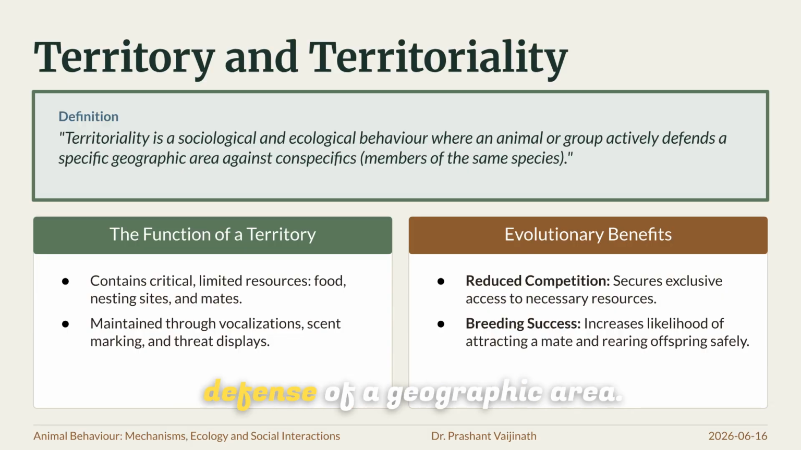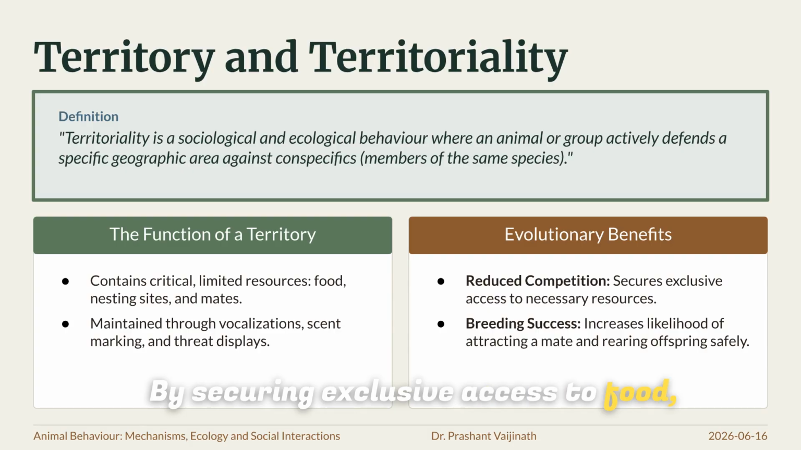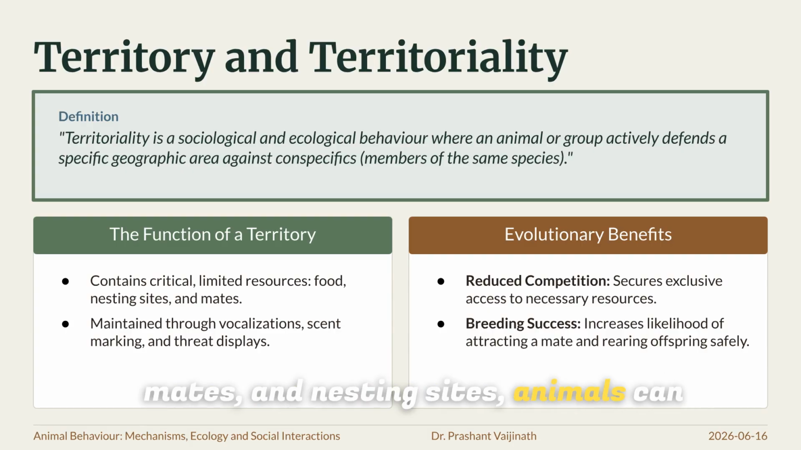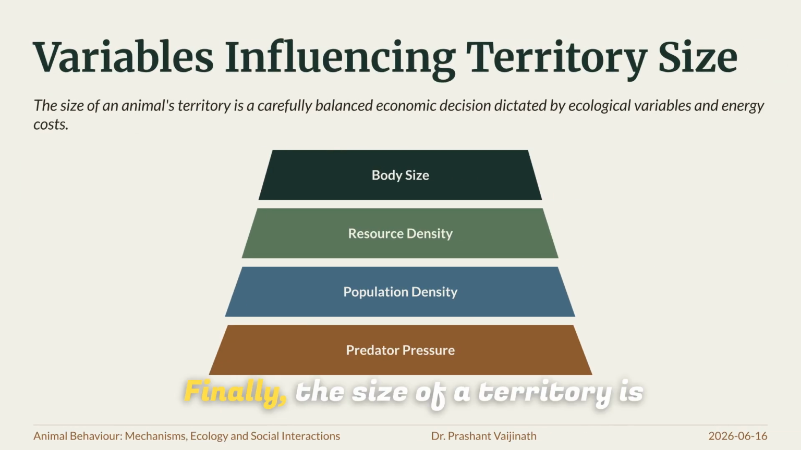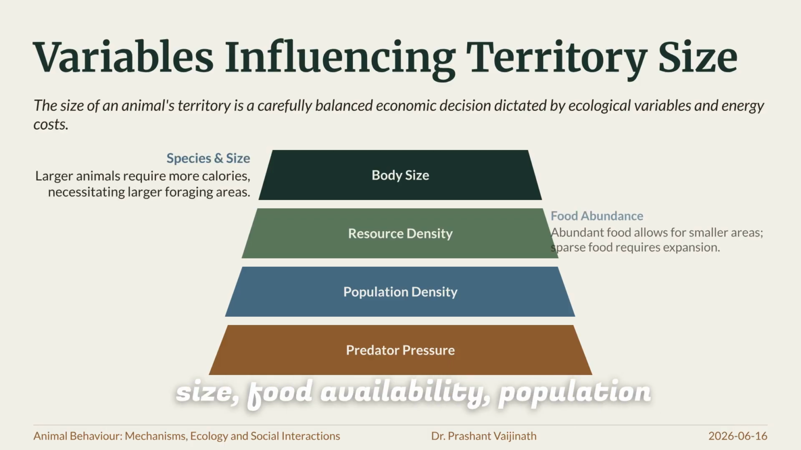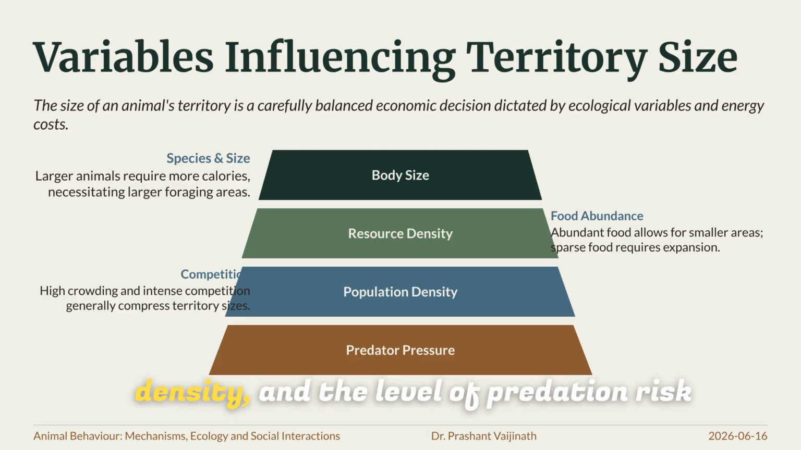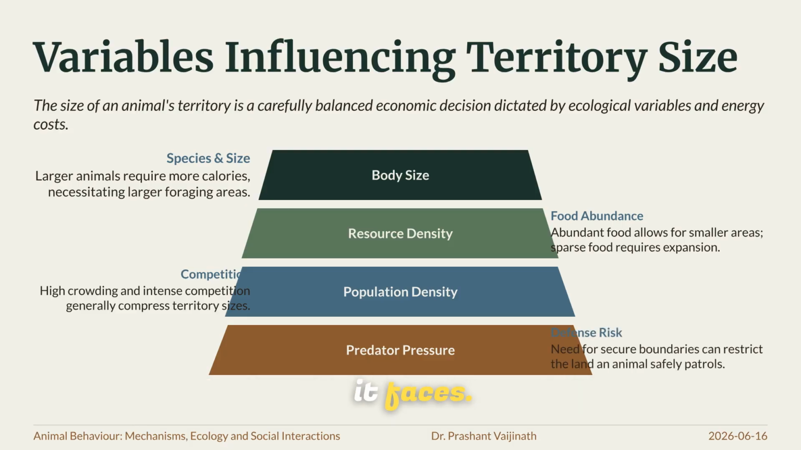Territoriality involves the active defense of a geographic area. By securing exclusive access to food, mates, and nesting sites, animals can increase their competitive standing and overall reproductive success. Finally, the size of a territory is determined by various ecological variables, including the animal's body size, food availability, population density, and the level of predation risk it faces.